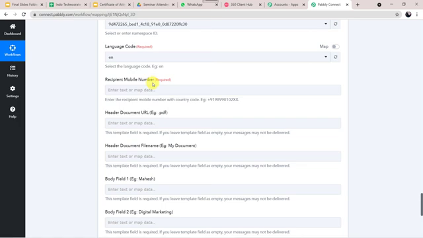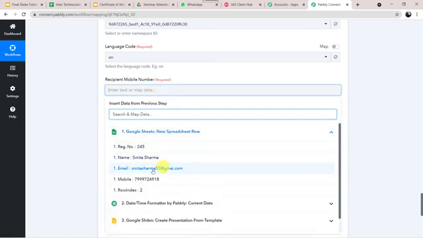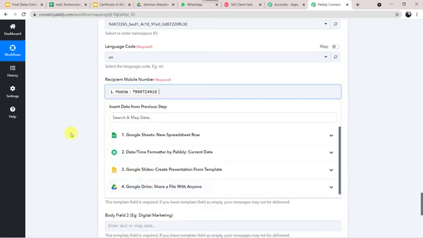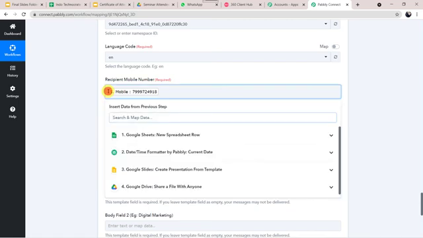I'll just map the mobile number which we have got from Google Sheets. Now here the instruction is also given: enter the recipient mobile number with the country code. An example is also given, +91. As we are in India, we have to add +91 in front of the mobile number. You have to paste your country code over here.